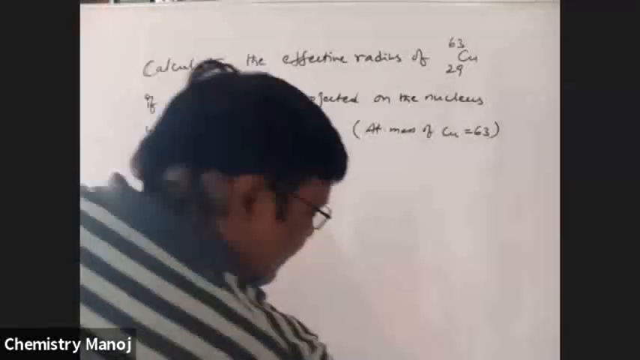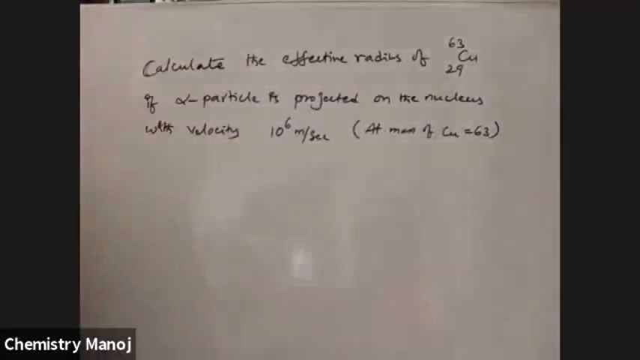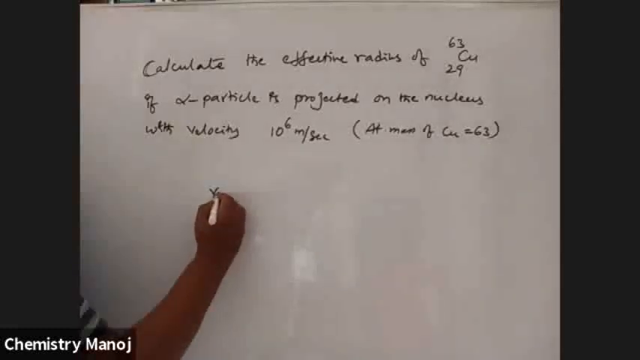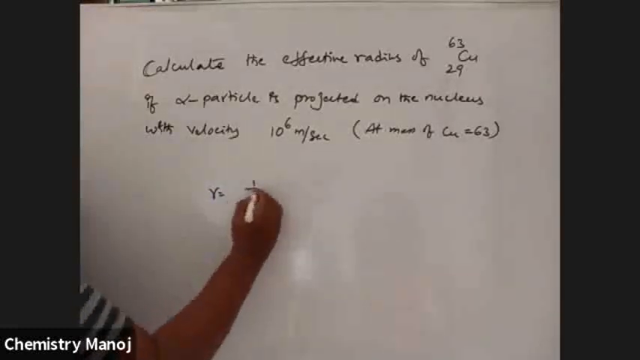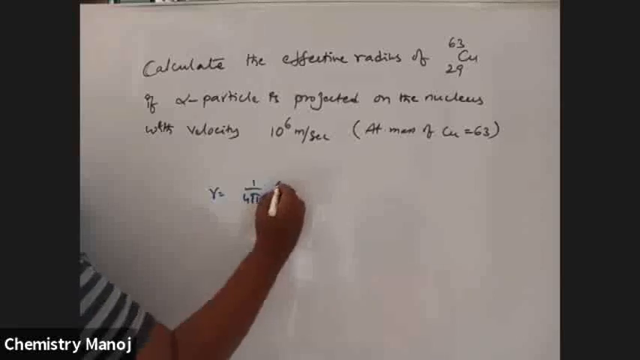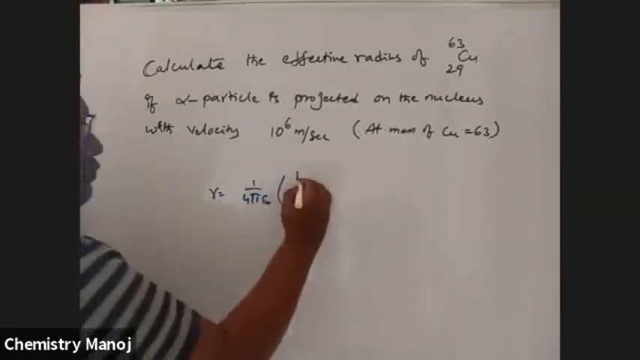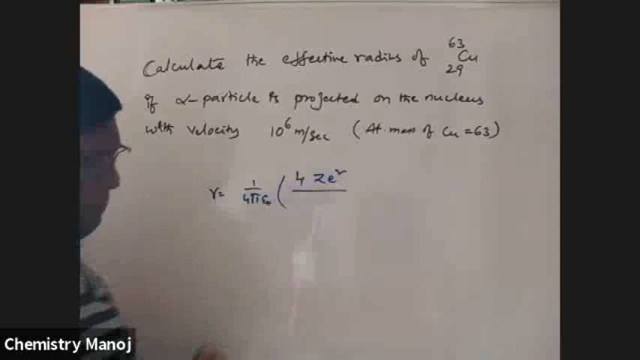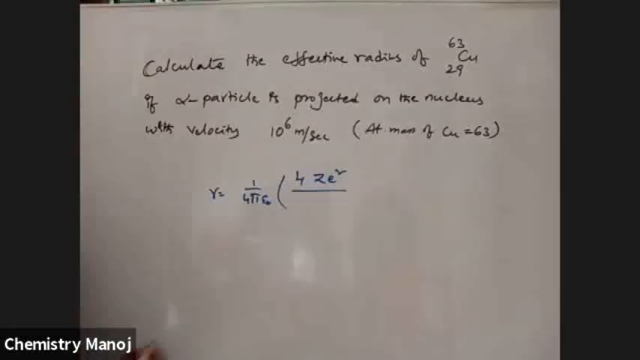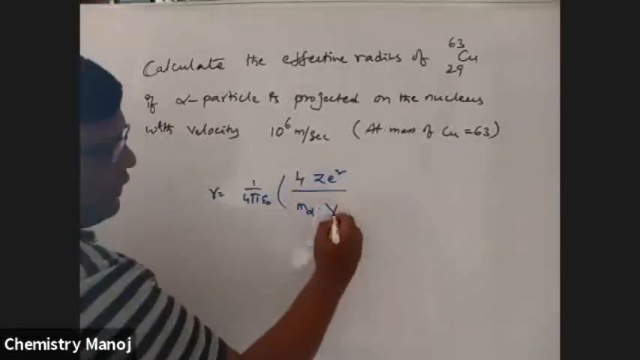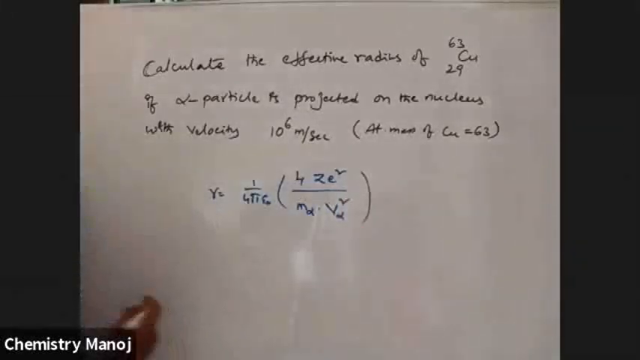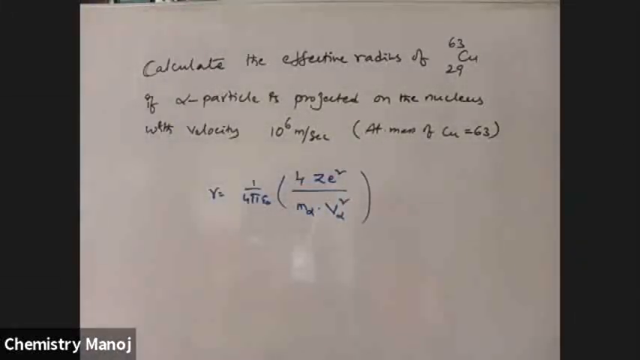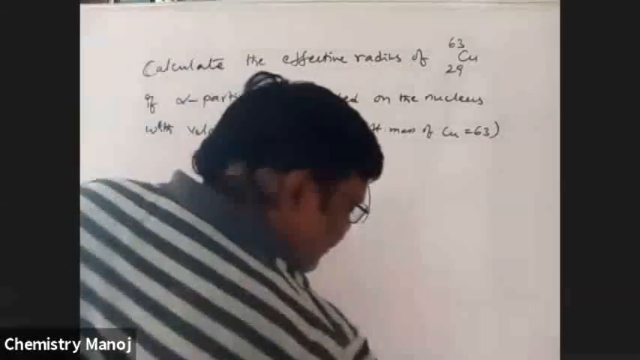And now, how to calculate the problem? Calculate the effective radius of the nucleus. Effective radius is nothing but R, and R is equal to 1 by 4 pi epsilon naught into 4ZE square by mass of alpha particle into velocity of alpha particle whole square, because kinetic energy is not given to you.